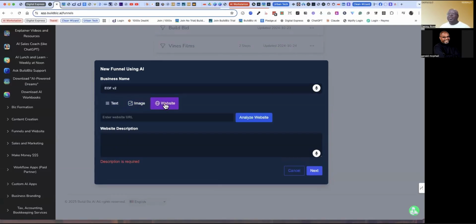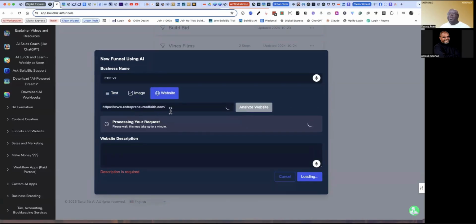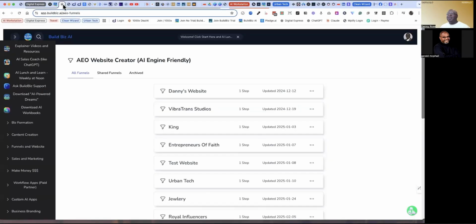Version 2. Let's take 2, right? It did get the analysis. It looked like it got the analysis, so we'll try it again. Once it does that analysis, it'll drop the description that it's found right here. The nice thing about having it analyze it is it's not only looking at the text that humans can read, it's also looking at the metadata underneath that website. So that's the reason why I'm trying it again, let it try to get it by itself.